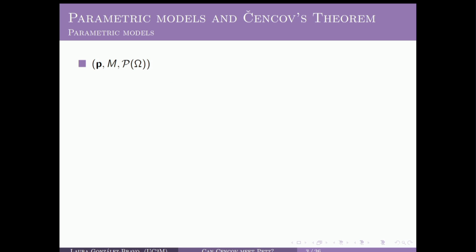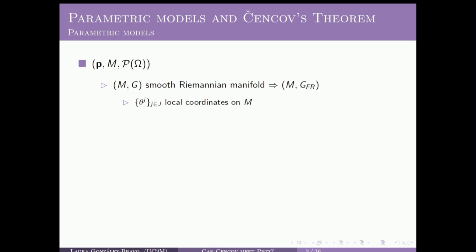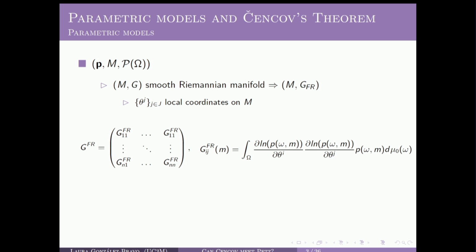So now, if we have a parametric model, this is a triple like this, since M is a smooth manifold, we can endow it with a Riemannian metric structure. One Riemannian metric structure that actually emanates from the very construction of parametric models is the Fisher-Rao metric tensor. If we have some local coordinates on our manifold M, the local expression for this Riemannian metric tensor can be represented by an n times n matrix whose entries are given by this expression over here, from which we can already see that the Fisher-Rao metric tensor is strongly related with the set of all probability measures over the selected measurable space, okay?